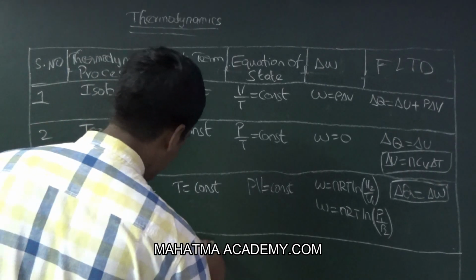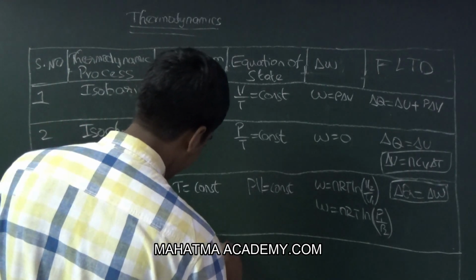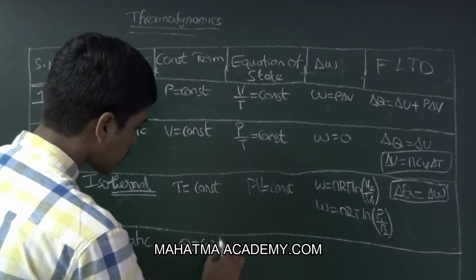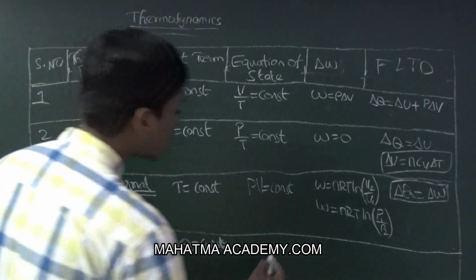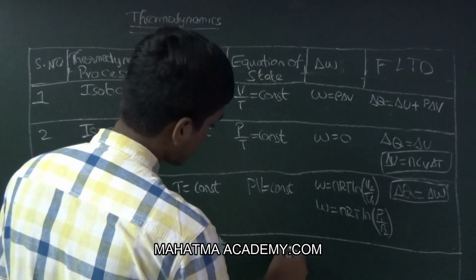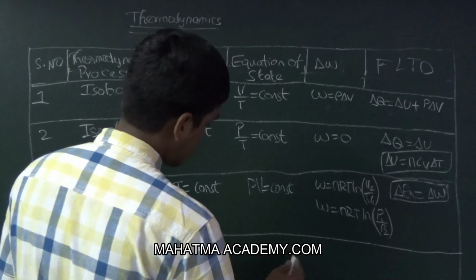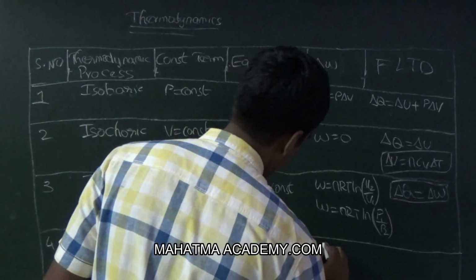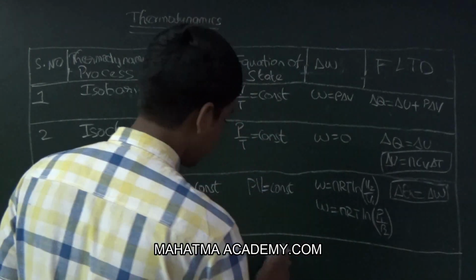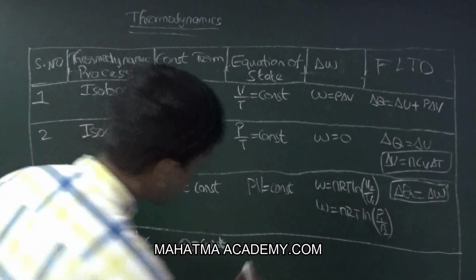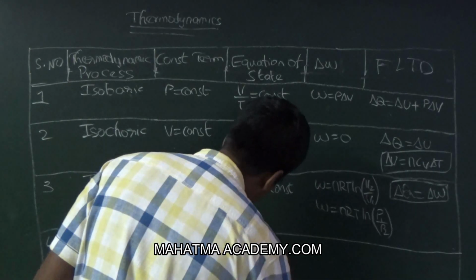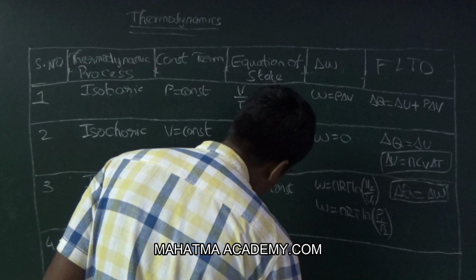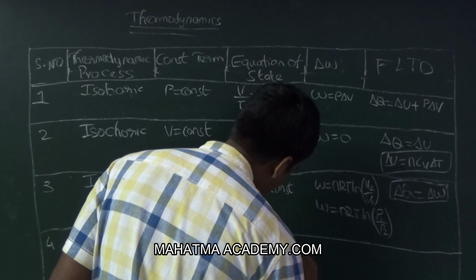So here Q is constant, and we can justify what is the constant term. So we can put a dash, and we have PV power of gamma is equal to constant.